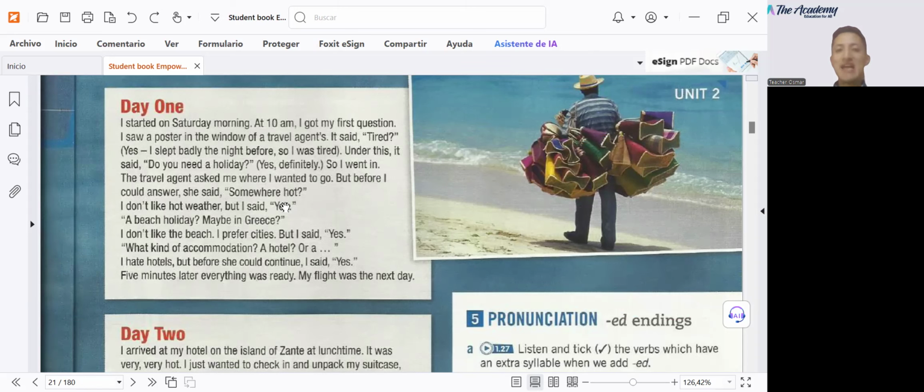The travel agent asked me where I wanted to go. But before I could answer, she said, somewhere hot? I don't like hot weather, but I said yes. A beach holiday, maybe in Greece. I don't like the beach. I prefer cities, but I said yes. What kind of accommodation? A hotel or... I hate hotels, but before she could continue, I said yes. 5 minutes later, everything was ready. My flight was the next day.